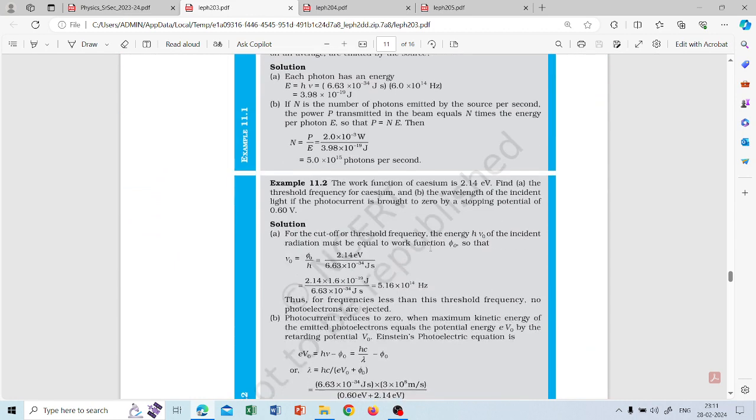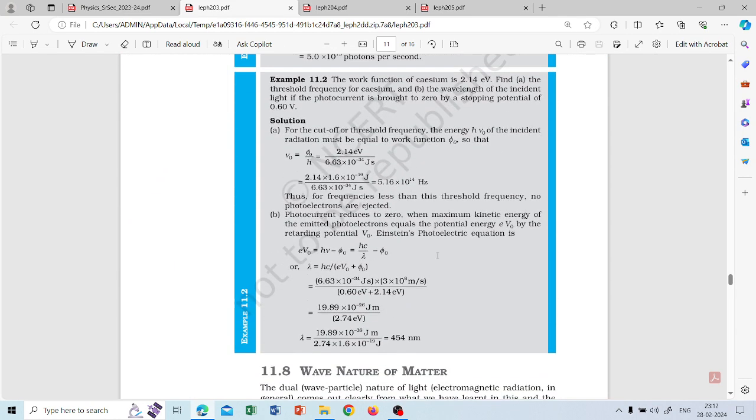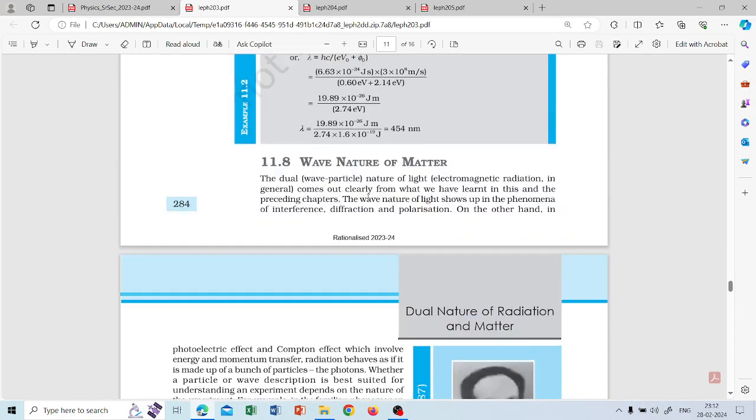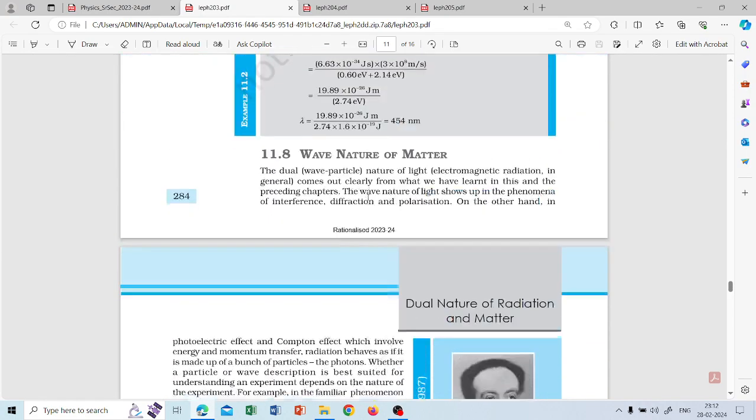And now this is a numerical problem. These numerical problems are important. Definitely one of the problems may come. Wave nature of matter. So now comes the wave nature.